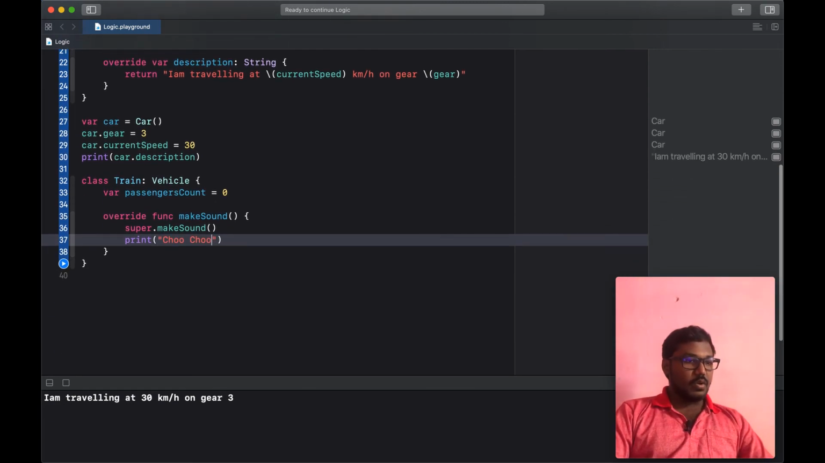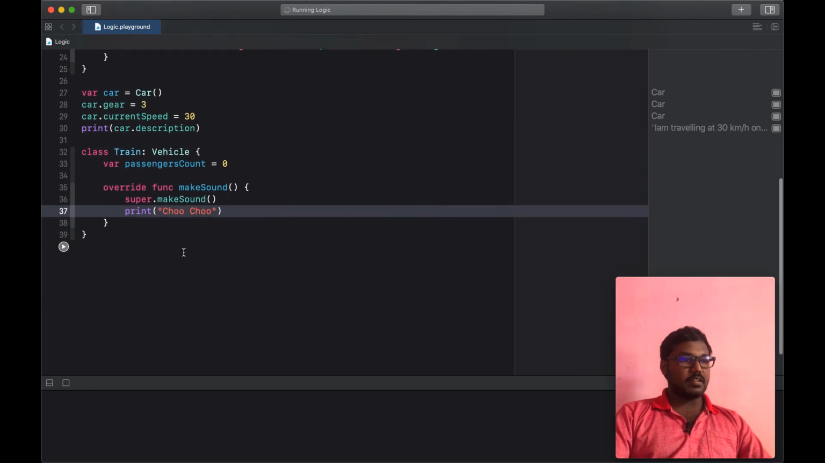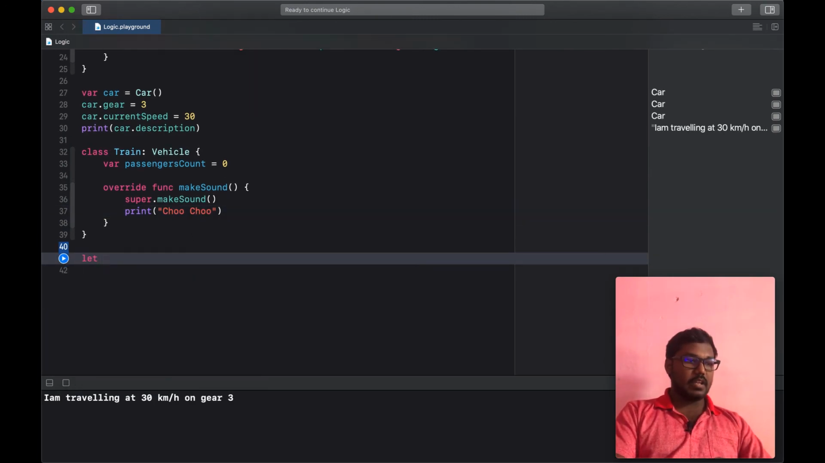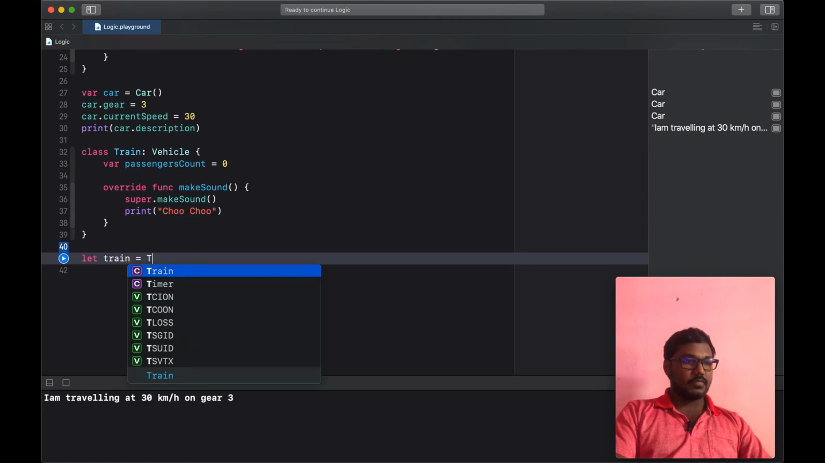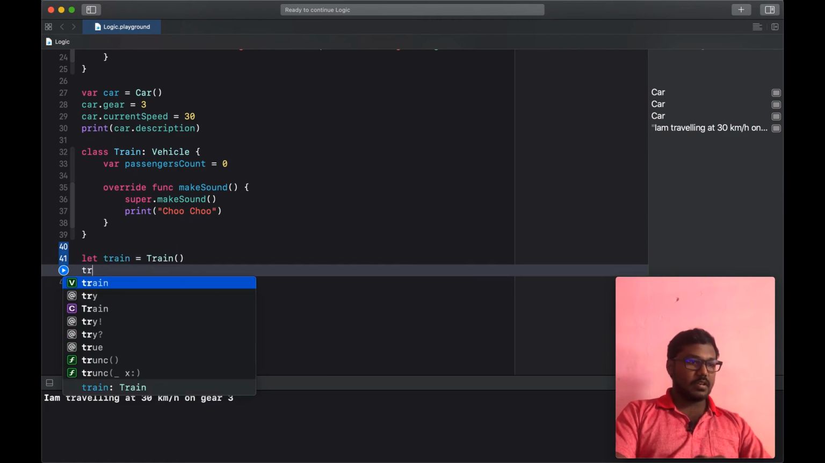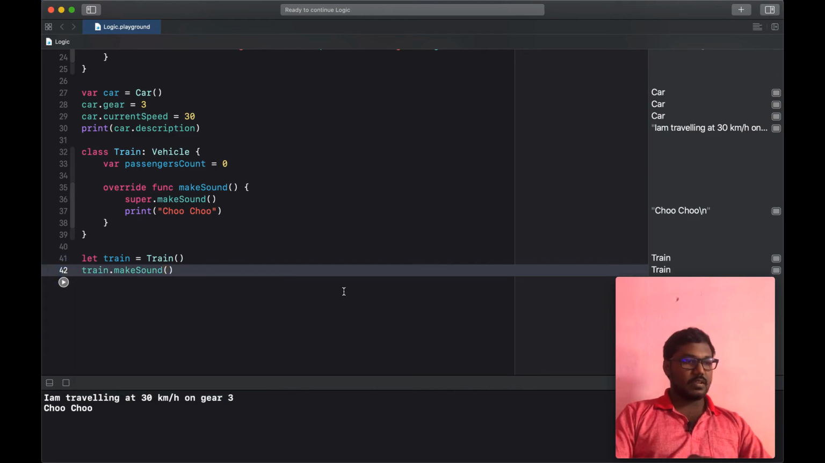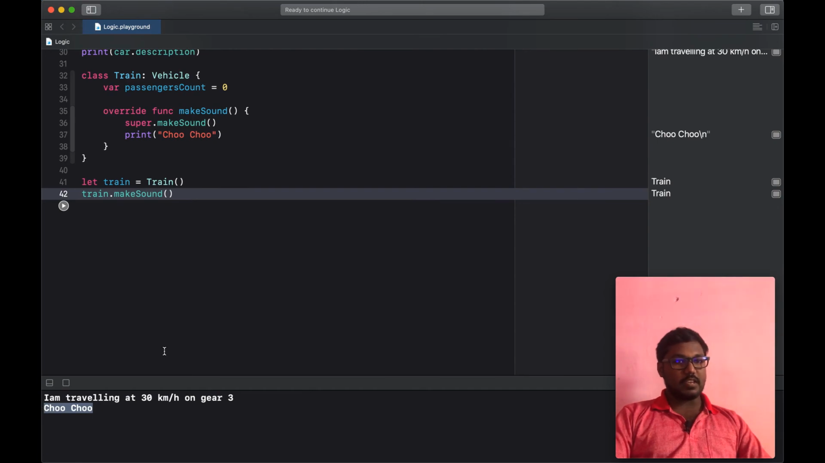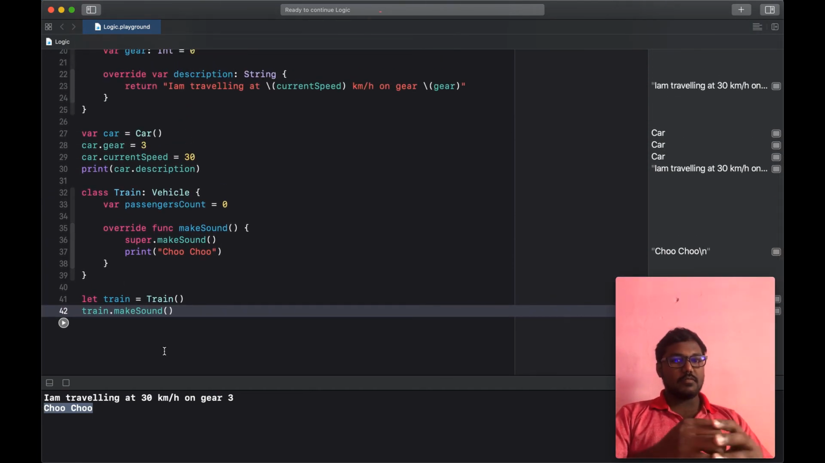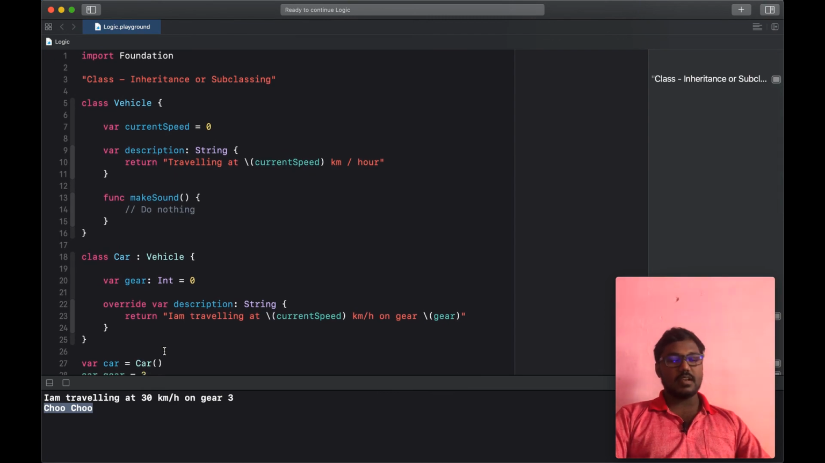Now when I tap the run button, when I create an instance of the Train and call train.makeSound, it will print kuch kuch. Likewise, we can add additional functionality to the subclasses, as well as additional variables and methods, and we can override the predefined class variables as well as functions. Likewise, we can create subclasses, or inheritance classes.